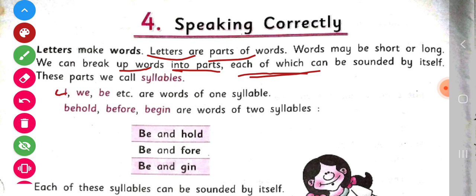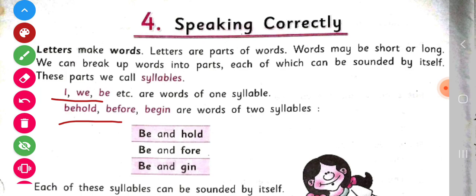Children, I, we, be, etc. are words of one syllable, because these words have only one syllable. Means these words have only one part, and this one part we can call only one syllable.